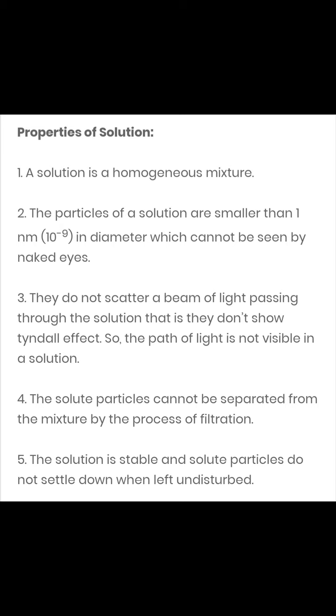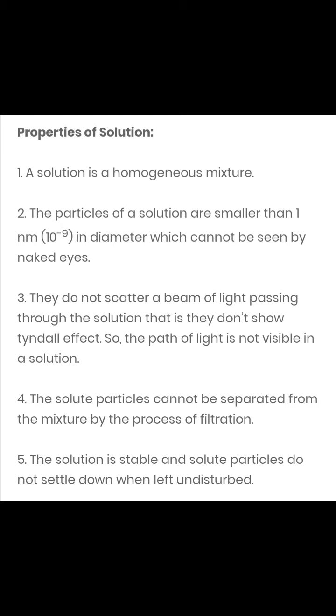So suppose a beam of light is falling on them, they are so small that they will not be scattering the light falling on them. This effect is called the Tyndall effect, which is scattering of light by the particles. So here it is not taking place. So we say the Tyndall effect is missing here in the case of a true solution.